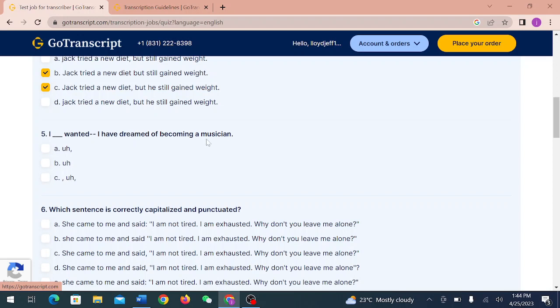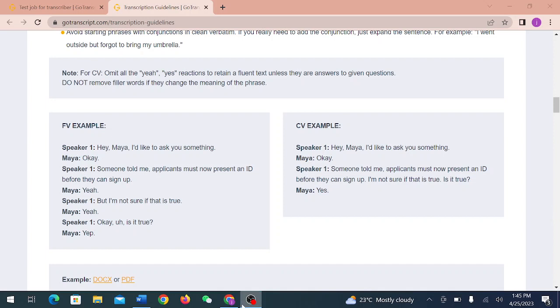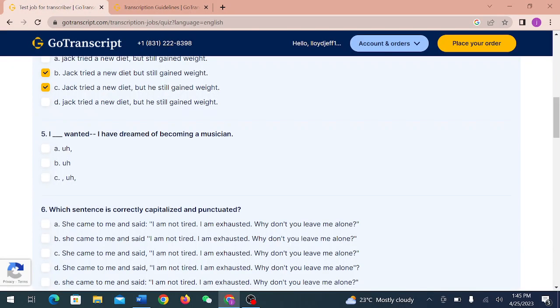I have dreamed of becoming a musician. So in our guide, we are told that each and every time we have an affirmation, you can see a full verbalism example. Each time we have an affirmation like "okay," comma, affirmation, then comma, then we continue the sentence. So it should have a comma, then affirmation, then a comma, then we continue the sentence. So this is the correct answer. We should have a comma.